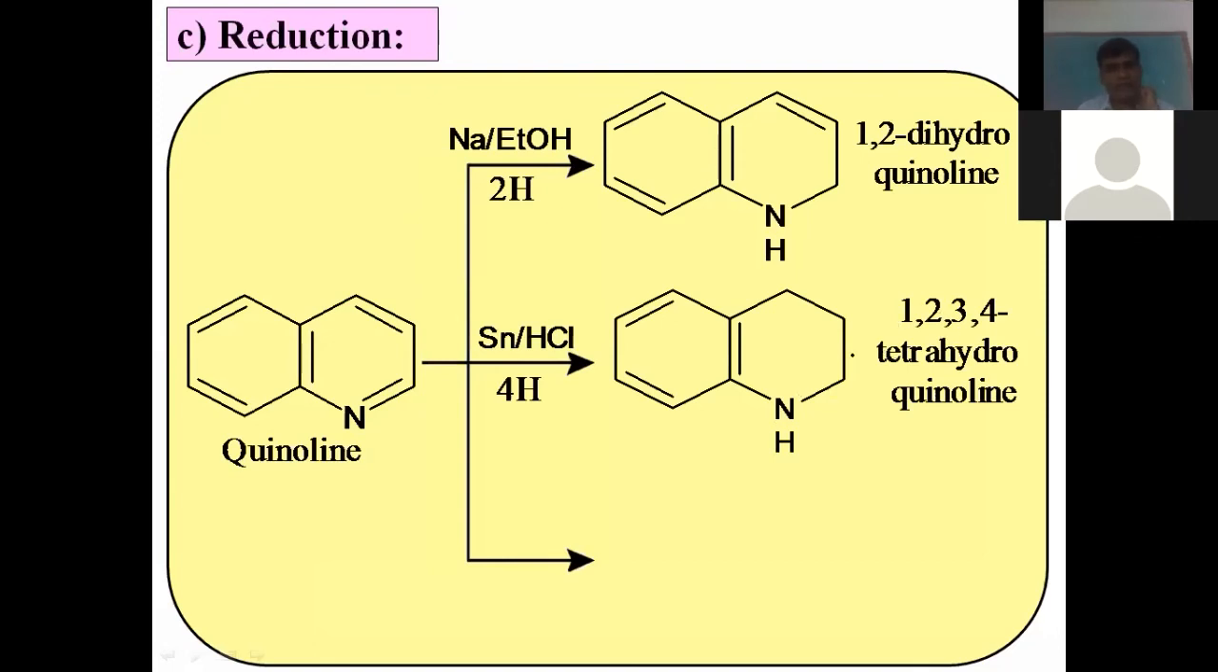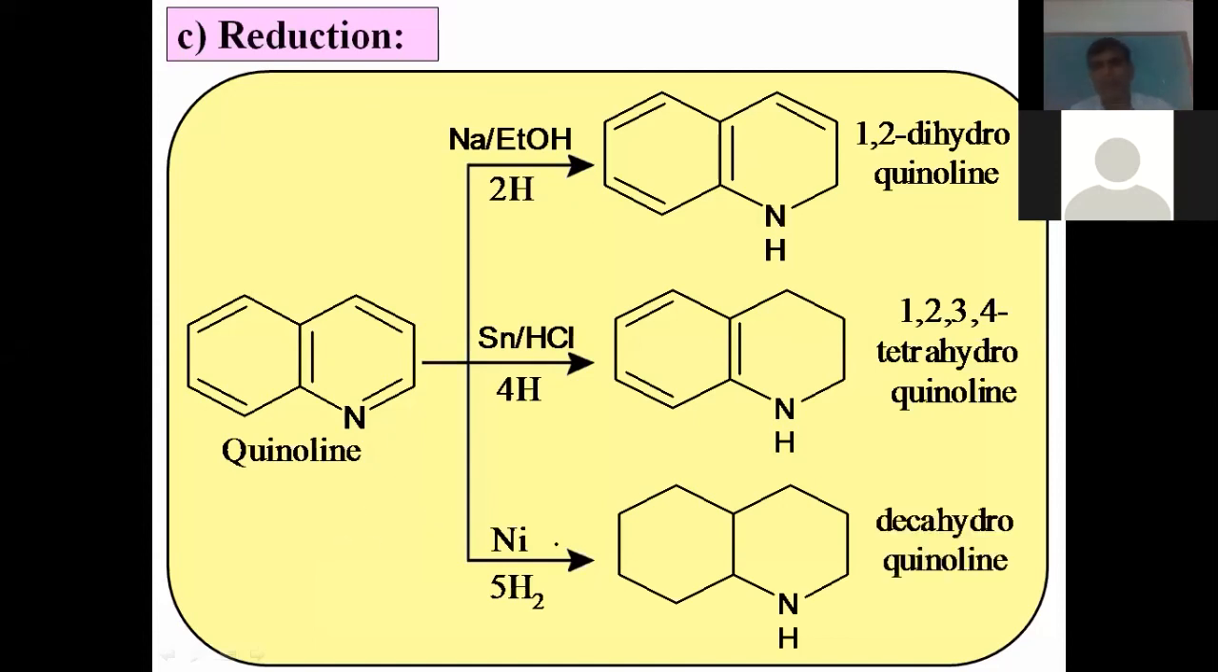Let us see one more, the third. When quinoline is treated with hydrogen gas in the presence of a nickel catalyst, 5 molecules of hydrogen, meaning a total of 10 hydrogen atoms, add to the quinoline, and there is formation of a fully saturated compound. This is called decahydroquinoline. And thus quinoline undergoes reduction.